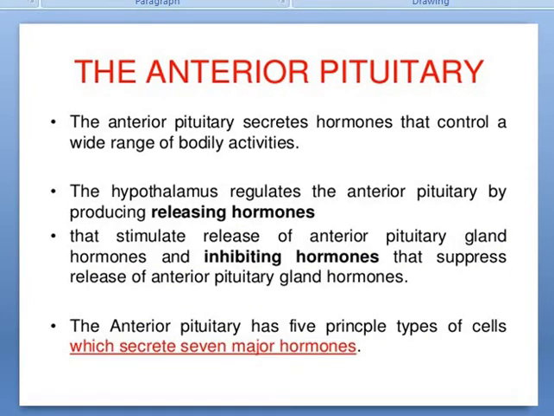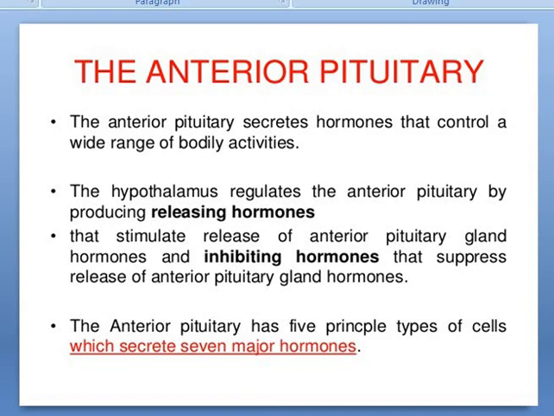Here is the anterior pituitary. The anterior pituitary secretes hormones that control a wide range of bodily activities. The hypothalamus regulates the anterior pituitary by producing releasing hormones that stimulate release of anterior pituitary hormones and inhibiting hormones that suppress release of anterior pituitary hormones. The anterior pituitary has 5 principal cell types which secrete 7 major hormones. This is why the pituitary gland is known as the master gland.